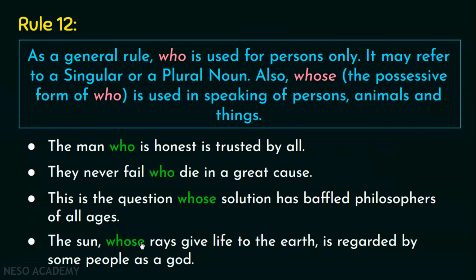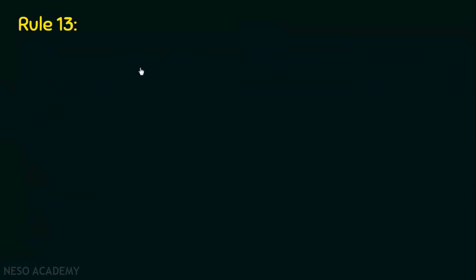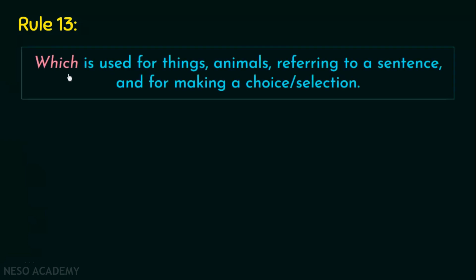So I hope these rules are clear to you, and now we can move further and look at the 13th rule, which says, which is used for things, animals, referring to a sentence, and for making a choice or selection. So we have already seen the cases where we have to use who or whose. Similarly, these are the cases where we should use which and nothing else.